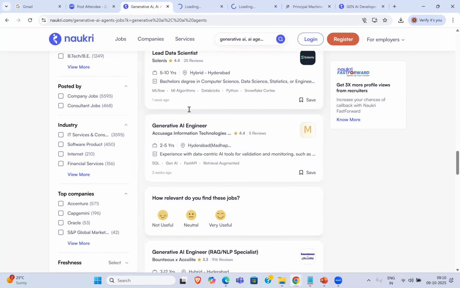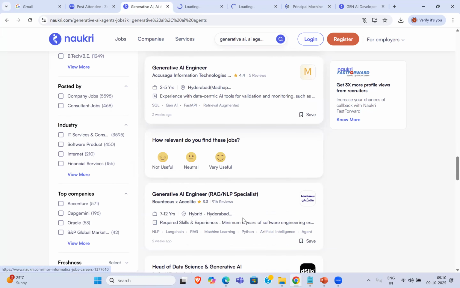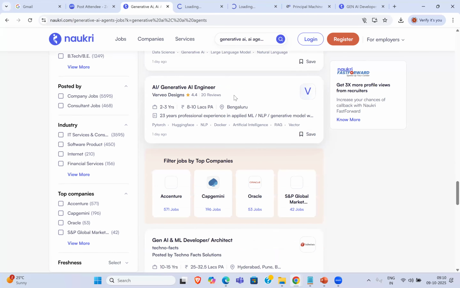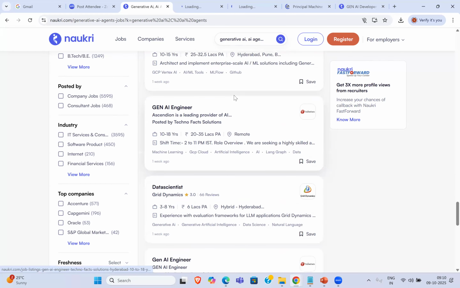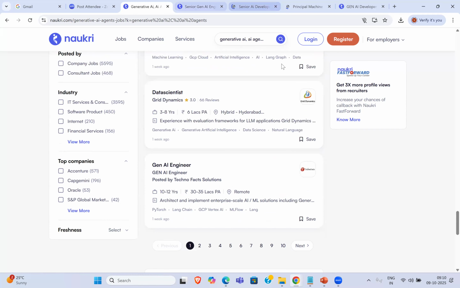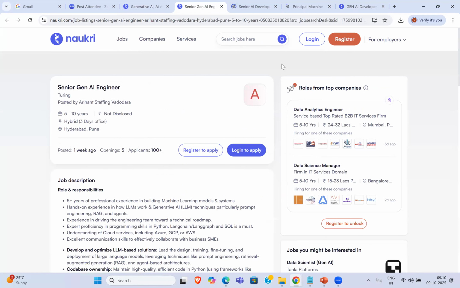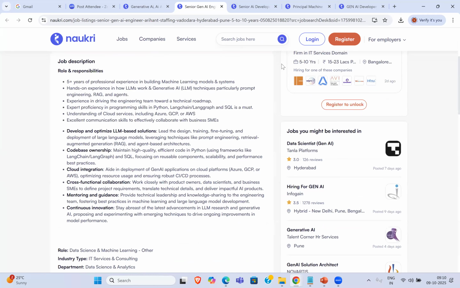That means they are going with some kind of low-code tools here, not completely no-code, low-code tools. So you also have to know a few things about low-code. Yes, in real time, that is what I told you, right? So we'll be going with LangChain, and we'll be going with Crew AI. I'm giving you two different coding tools here, one is LangChain and the other one is Crew AI. If you know both, you will be eligible to apply for different kinds of jobs.